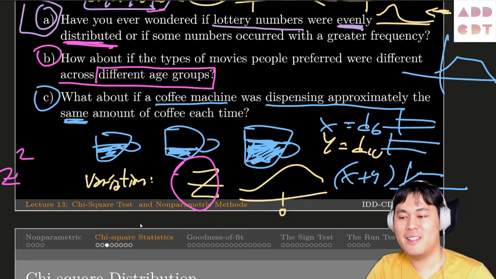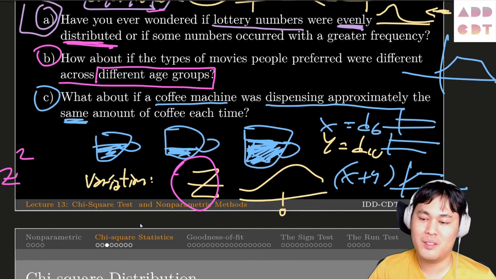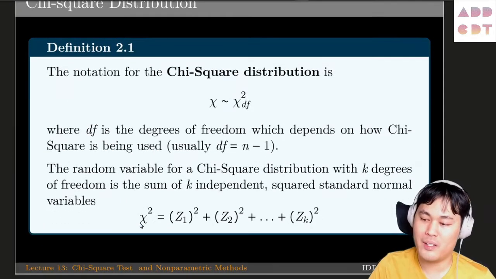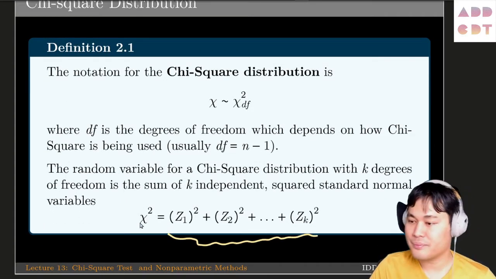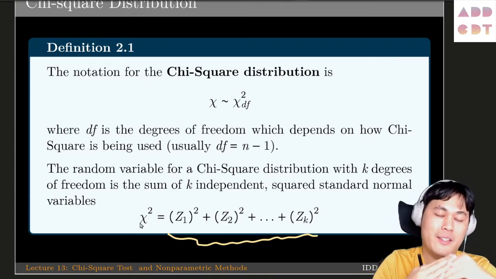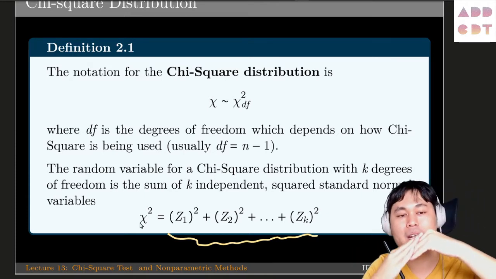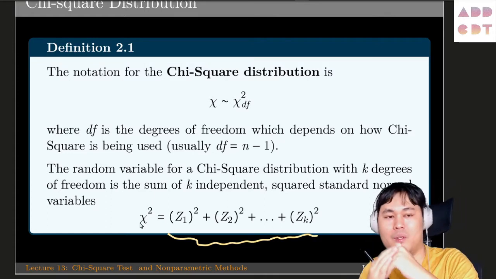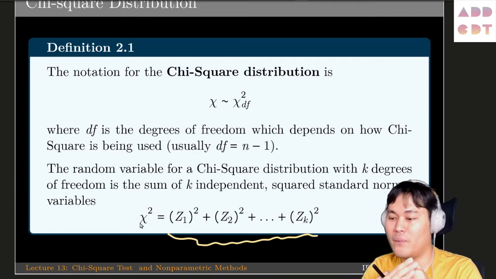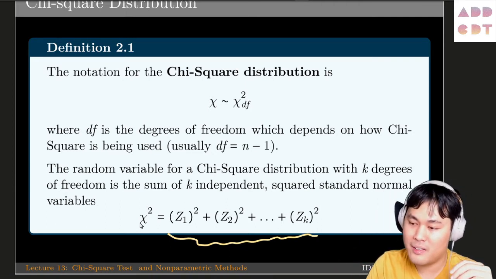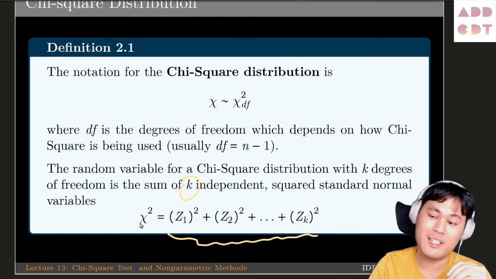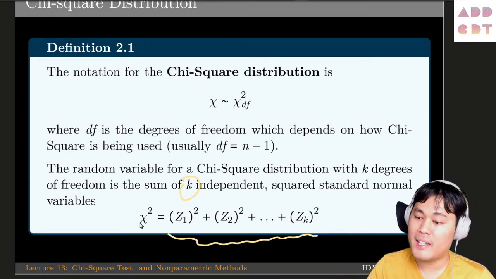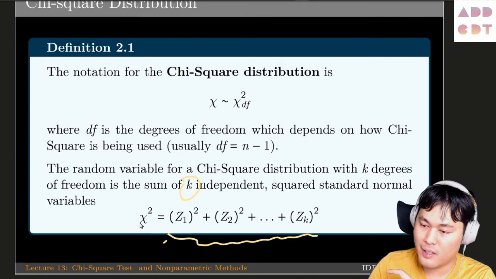But that is just only one. See, if it were just Z squared, then the world would be a better place. So what we have here, let's take a look at it. We have a bunch of Z. And so that's one curve. Think of it as one die. You draw a die and you get a number under the curve of Z squared. And then you add the value of that die to another die using the same curve. Then we have maybe 3, 4, 5, or 6 dice. We have 10 dice, so we have all the values of all those 10 dice. And the result of the summation is exactly the chi-square.